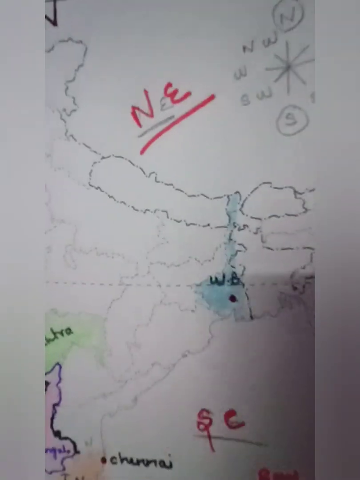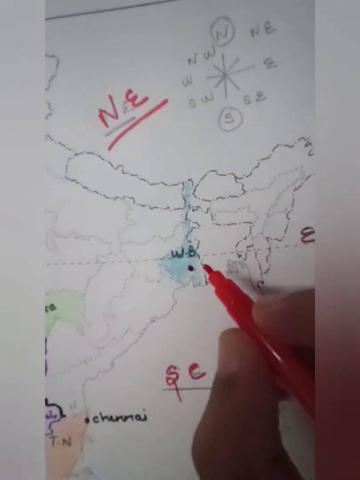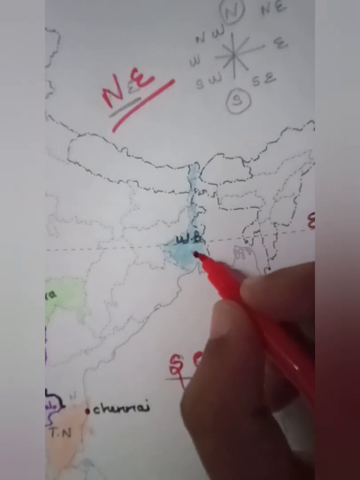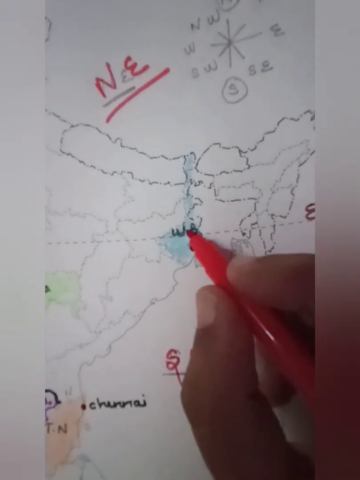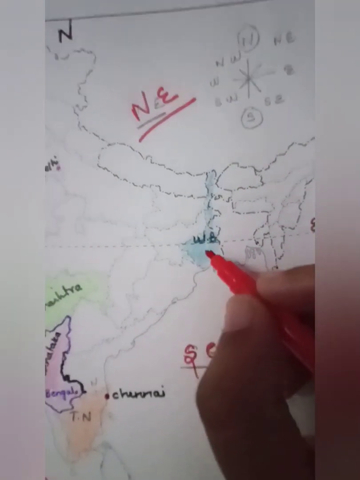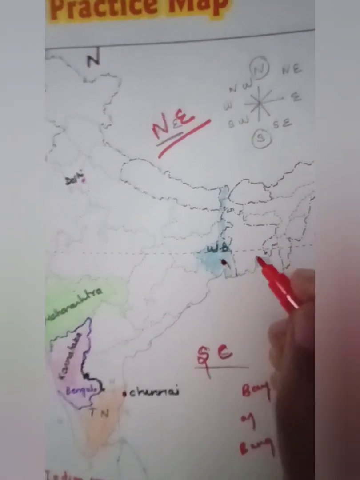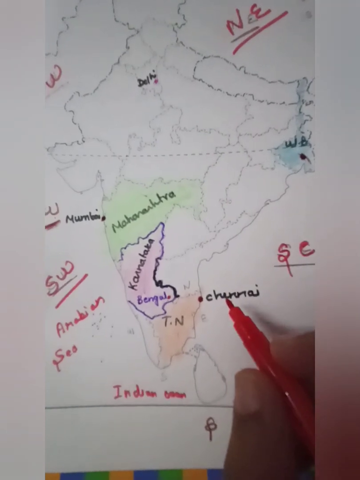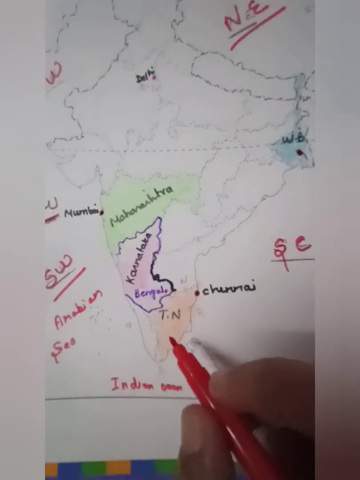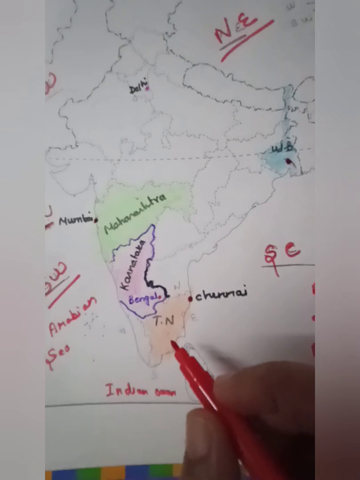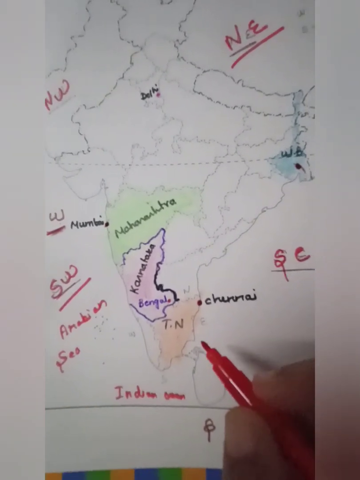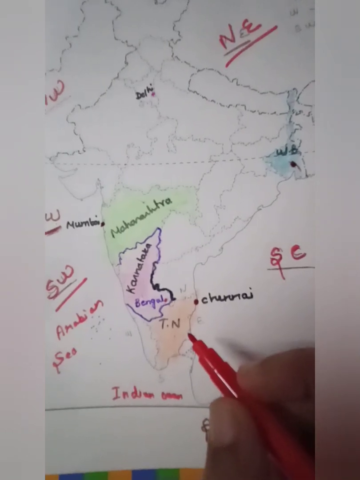Like Delhi is situated on the Yamuna. This is Hooghly, and here is Kolkata. This dot where I kept, this is Kolkata, and it is the capital of West Bengal. Okay, the next thing is Chennai. So we know very well this is the capital of our state. From this itself you should understand that our government secrets, everything, is in Chennai.